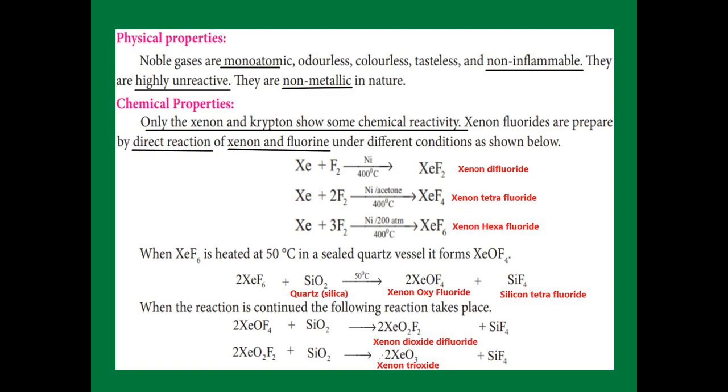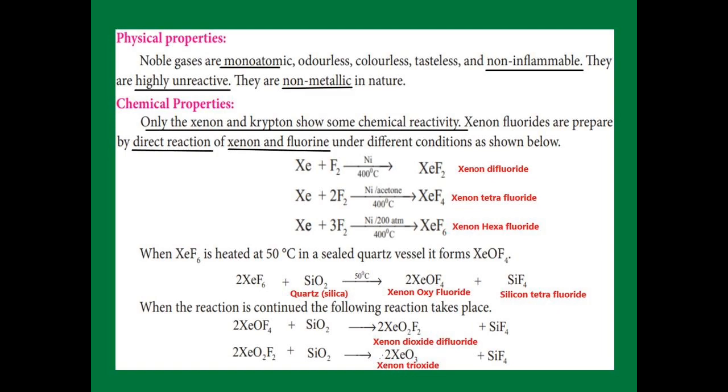Now the xenon hexafluoride is heated in a sealed quartz vessel. What does quartz mean? Silica, formula SiO2. Under 50 degrees Celsius, it gives xenon oxyfluoride, that is XeOF4, and SiF4, silicon tetrafluoride. Then if the reaction is continued, the silica will again react with the product.